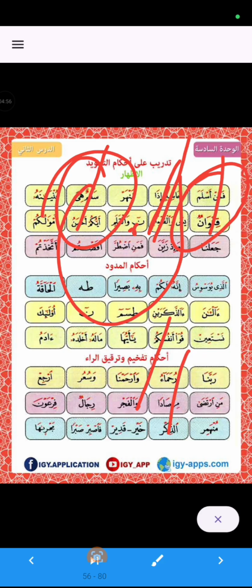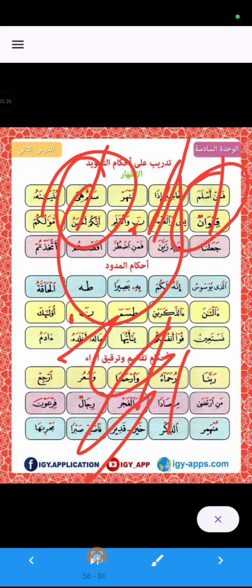For example, أعوذ بالله من الشيطان الرجيم بسم الله الرحمن الرحيم فمن يعمل مثقال ذرة خيرا يره. Here after tanween is kha, ذرة خيرا يره. So we will pronounce the sound of noon tanween clearly, because after tanween is kha, and kha is from the letters of al-huruf al-halaqiyya.